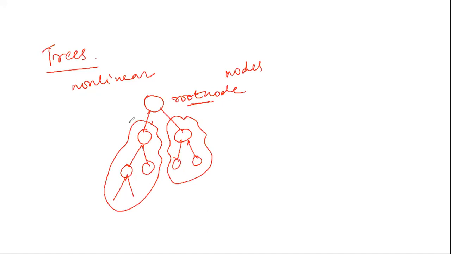Now, if I say this is the left subtree of my root node, I can also say this is the left subtree of this node, or the right subtree of this node. So any node, if it has further nodes below its level, those nodes can be called the left subtree or the right subtree of that particular node. Now the next is graph. Graphs and trees are more or less similar, but a slight difference is there.